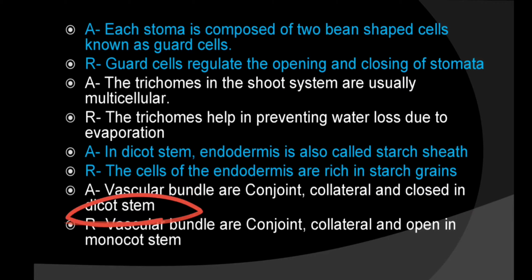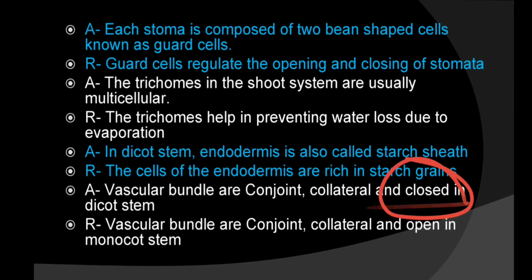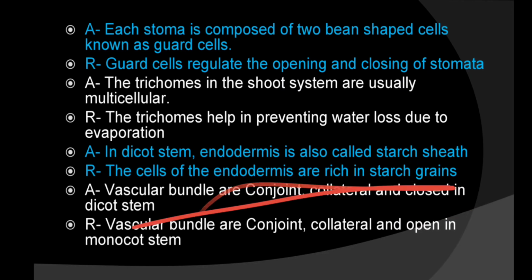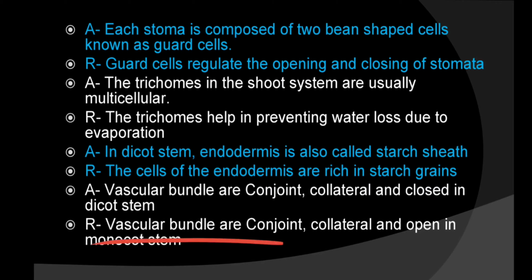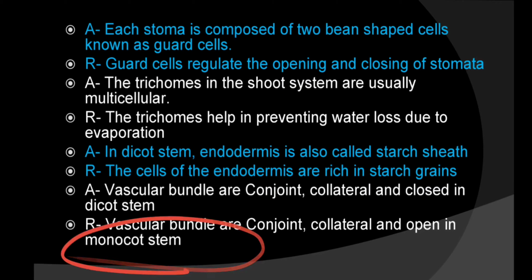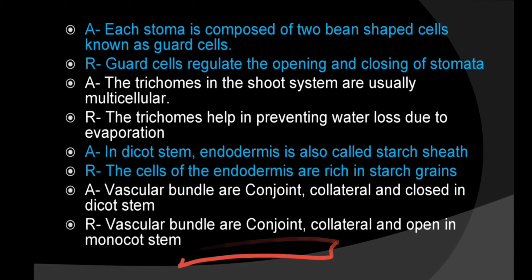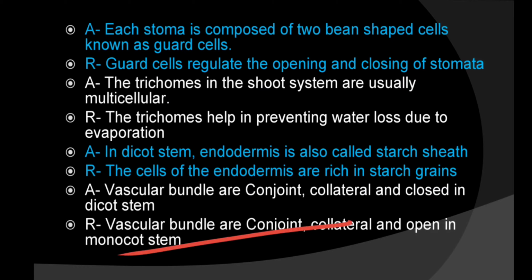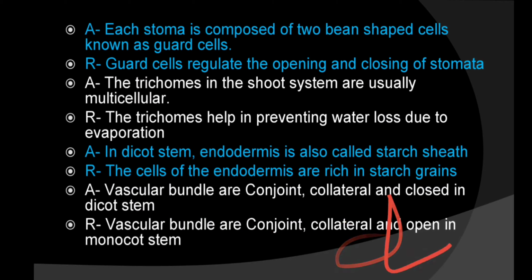Next, vascular bundles are conjoined, collateral and closed in dicot stem. Yes, they are conjoined, collateral also, but closed means no cambium is there, and that's wrong. Cambium is present because secondary growth occurs in dicot stem. So this one is false. Then, vascular bundles are conjoined, collateral and open in monocot stem. Here open is written, meaning the cambium ring is there. But in the monocot stem, the cambium ring is not there. No secondary growth occurs in this case. So both are false. Assertion is false, reason is also false. So what will you mark? Option D, if both assertion and reason are false.